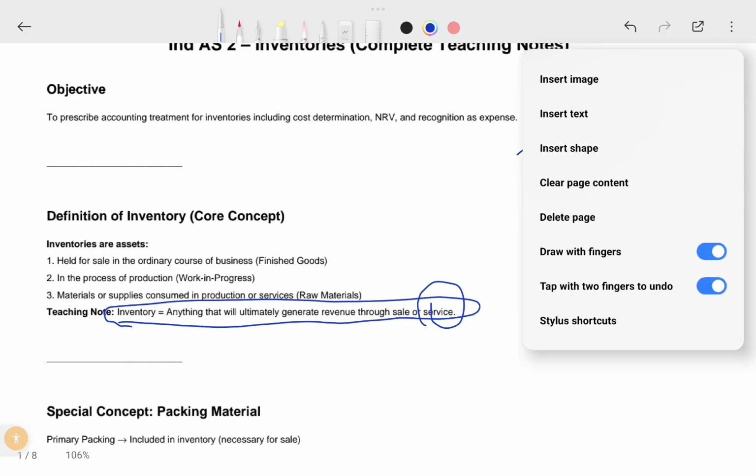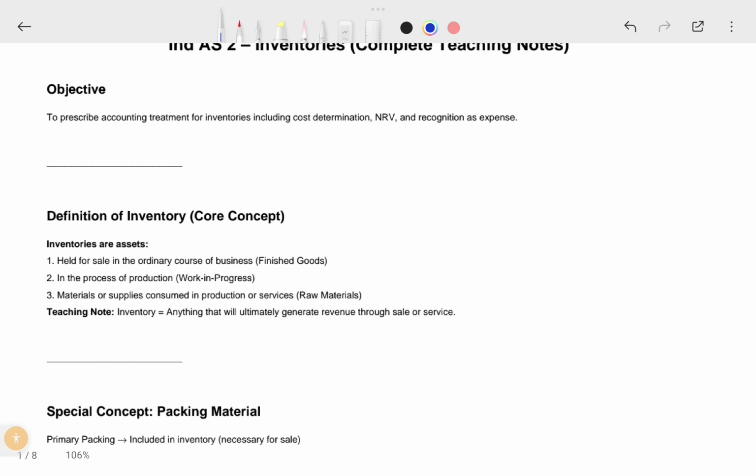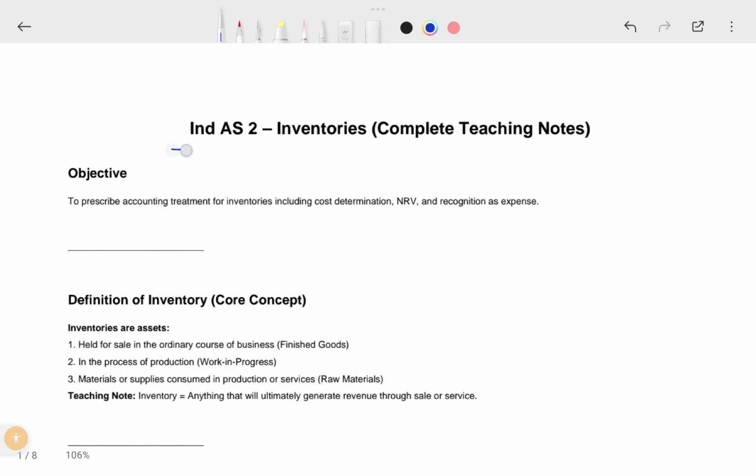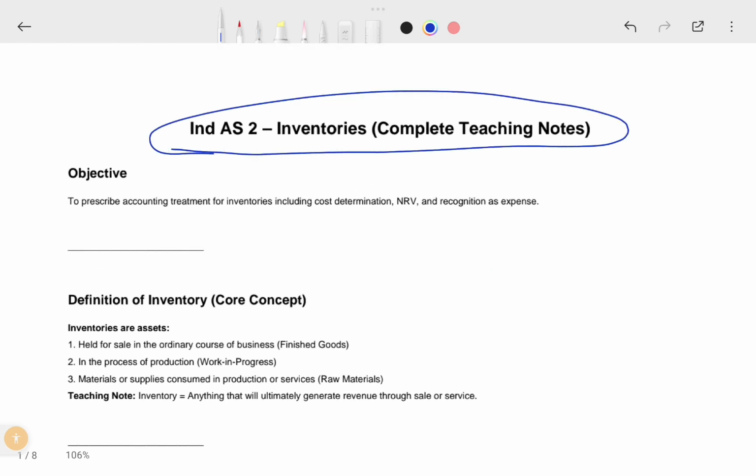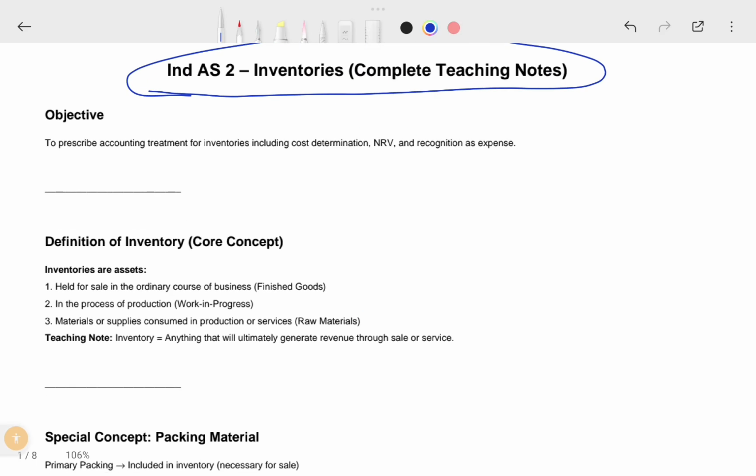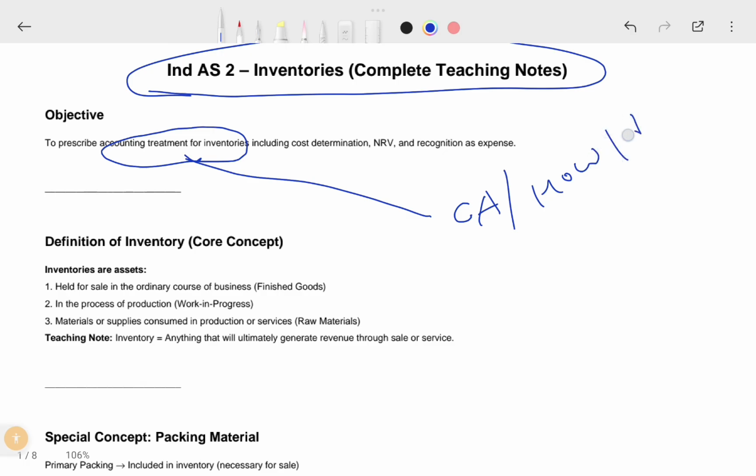So let's jump into the standard. Now, what is the objective of the standard? If you see inventories, valuation of inventories, Ind AS 2 prescribes the accounting treatment of inventories. What is the accounting treatment? Accounting treatment means how we have to account. It is an asset, a current asset, and we need to show how to present it and how to disclose it and how we need to account.